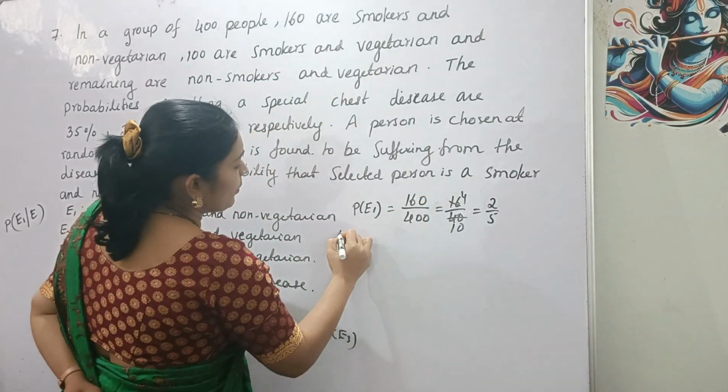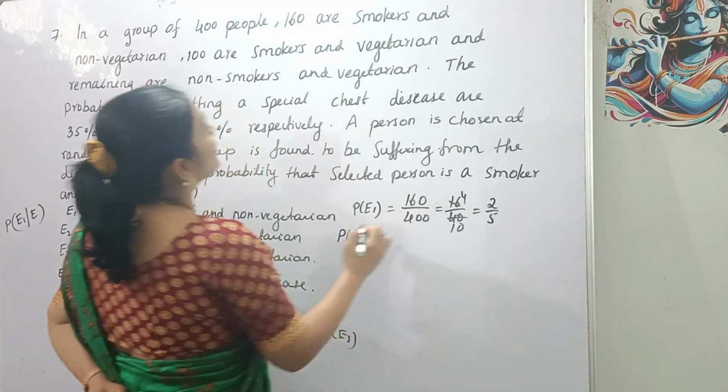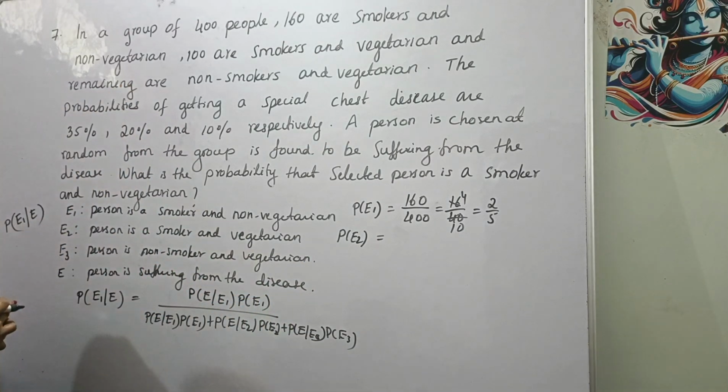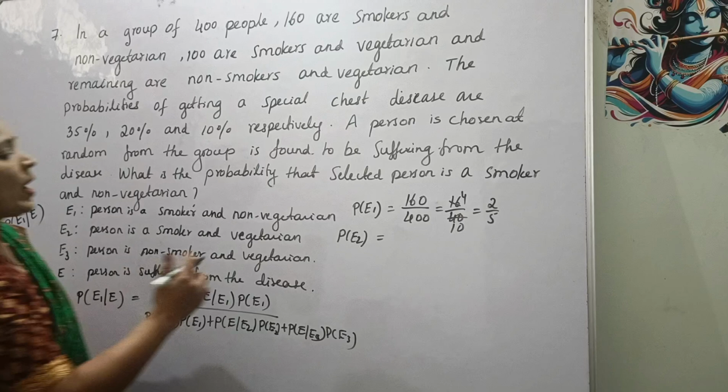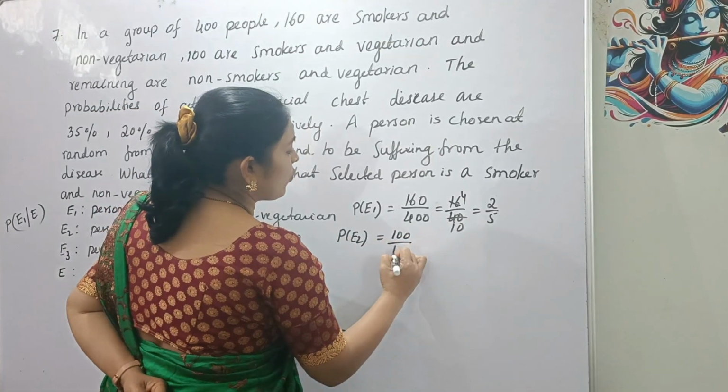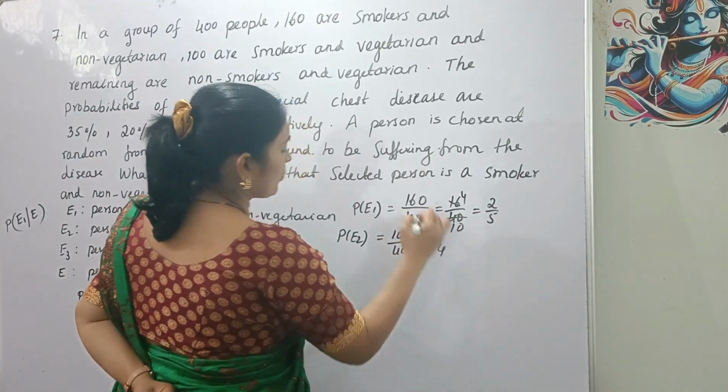For P(E2), there are 100 smokers and vegetarian out of 400 people, so 100 divided by 400, that is 1 by 4.